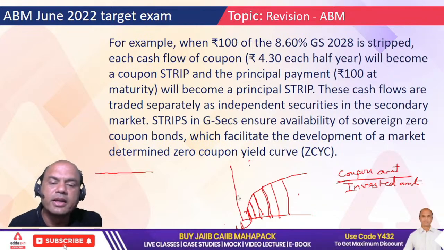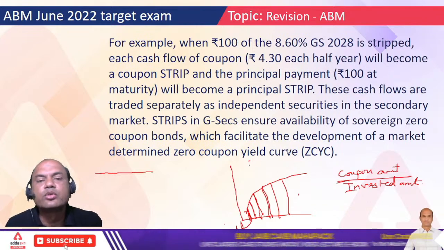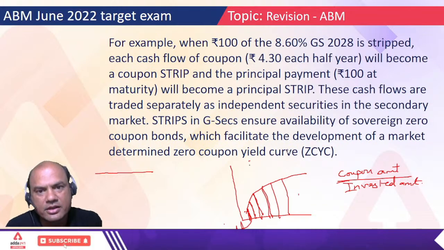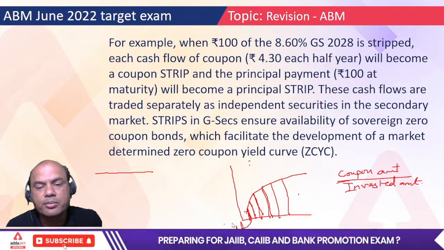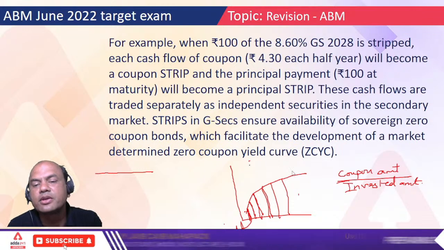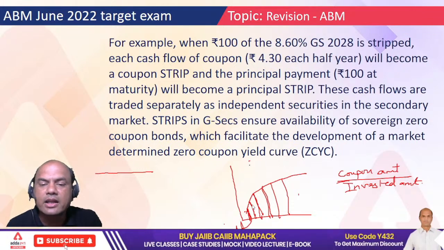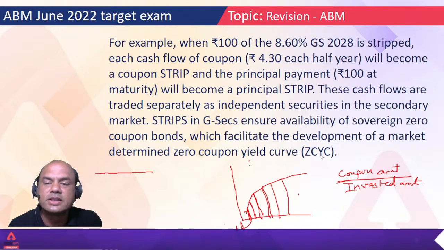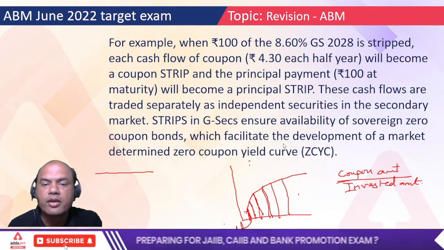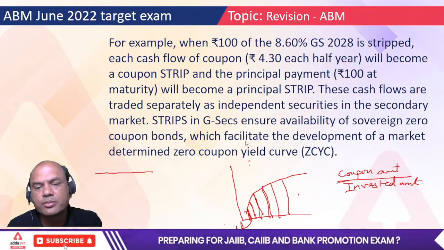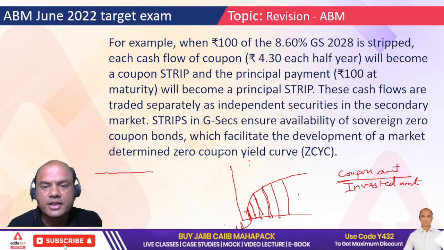See here, all the yields. What is the yield? Yield is coupon amount upon the amount invested. Then all the yields are plotted from the starting to the maturity of that bond, and that curve which comes is known as ZCY or yield curve. You can call it ZCYC also, because zero coupon yield curve. It's basically for T-bills.